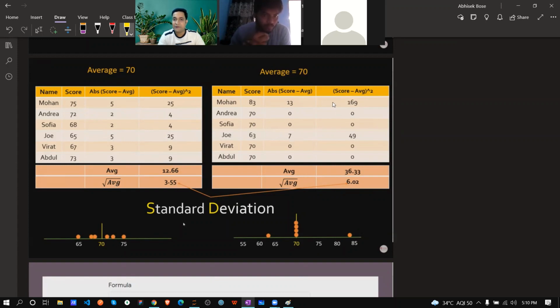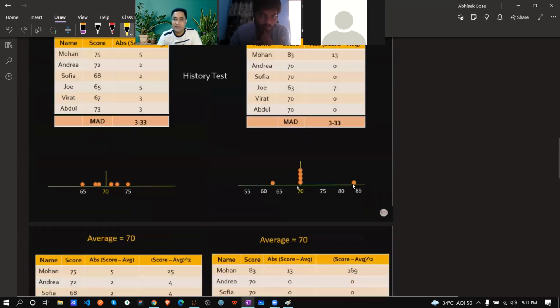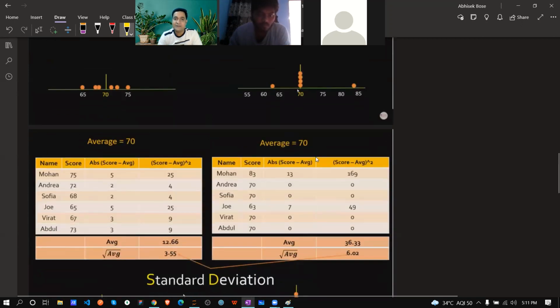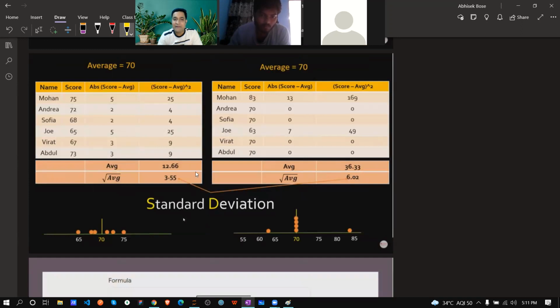The same way for the second set, the history test second term, if you square, this is what comes. Now if you take the square root of the average again, previously in both cases the same value came, correct? Now here the value is 3.55 and this one is 6.02, correct? So this is the formula of standard deviation.